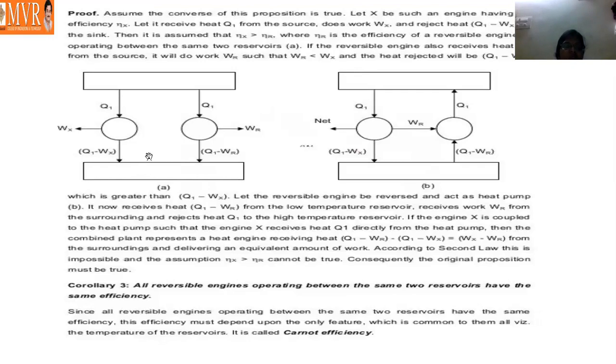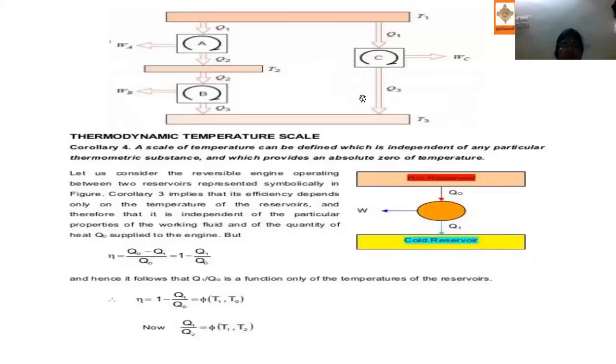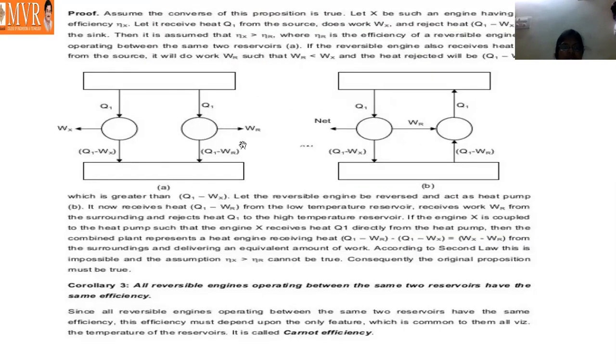So here this is one heat engine and this is another heat engine, but this engine is reversible and this engine is irreversible. Here this is a source and a sink, and the source and sink are the same for both engines. This is the reversible engine, this is the irreversible engine. In our irreversible engine, heat is supplied from the heat source, it gives the work done, and finally the rejection is Q1 minus WX. And here also, for the reversible engine, Q1 minus WR, where R represents the reversible engine.